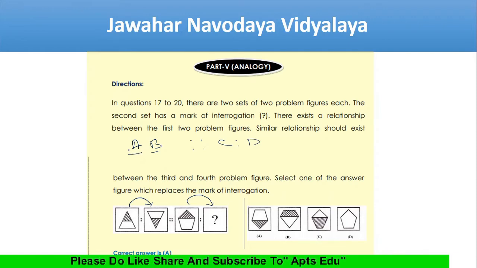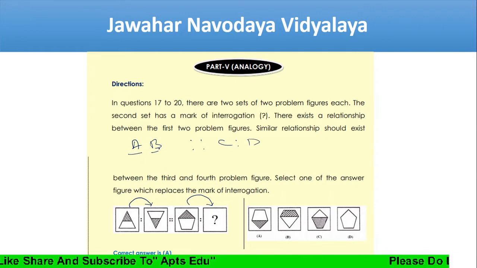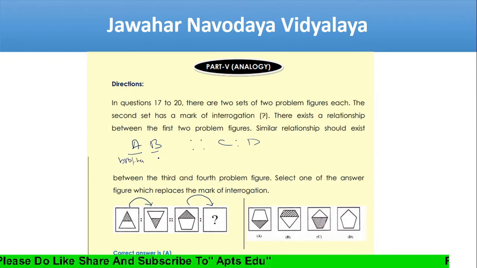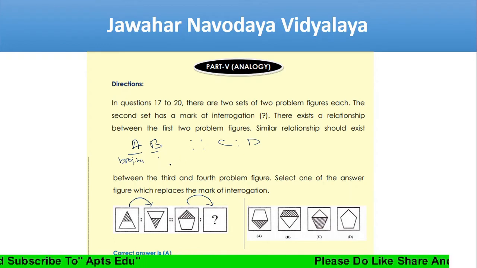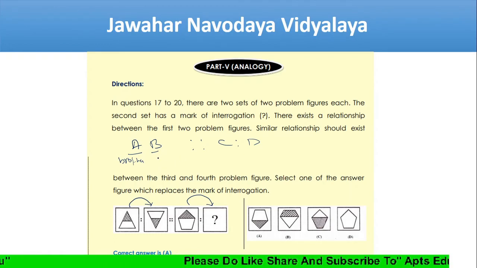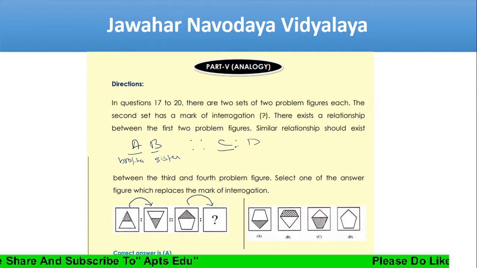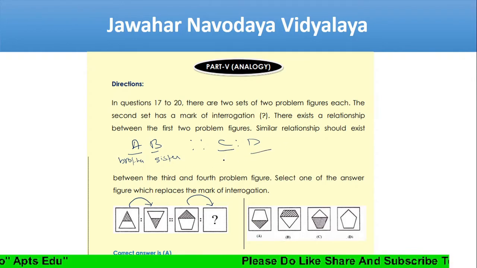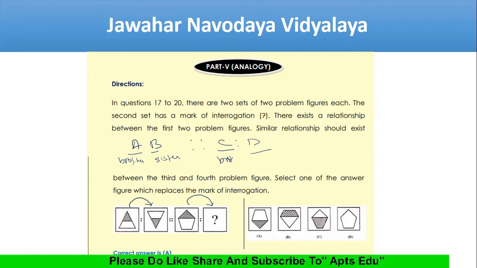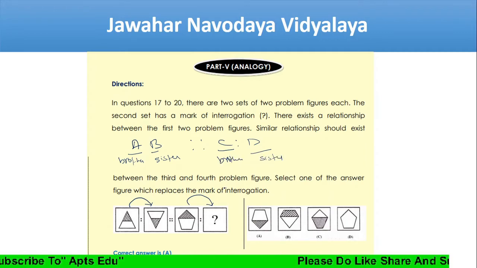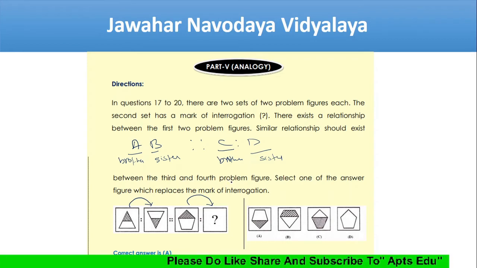Let us assume A is brother and B is sister. Here also there should be the similar relation. So C should be brother and D should be sister. This relation should be there.